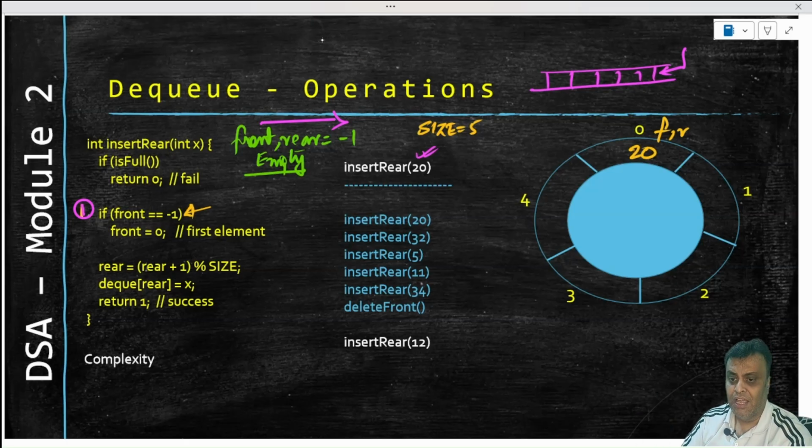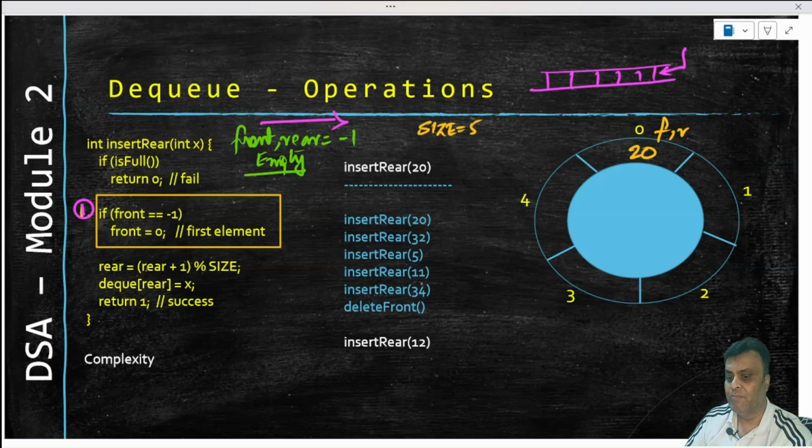Now let us see subsequent operations. How does that make a change, and how does this algorithm help us? If we are done with insert rear 20, we understood that this portion of the code fires when we say insert rear 20. This portion takes care of moving front to 0. And this other portion of the code also fires, but we will see it in detail in these set of operations. Let us see these operations now.